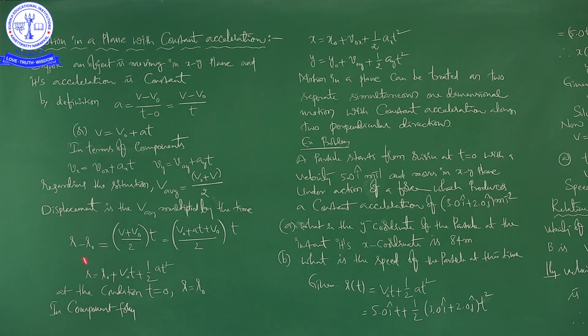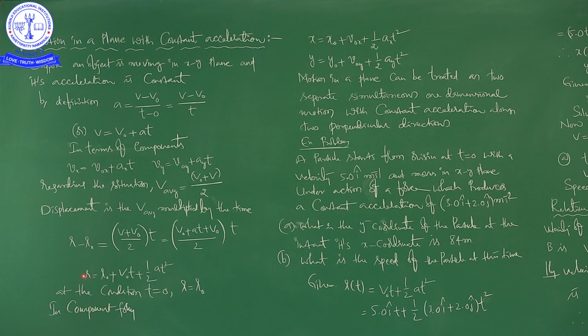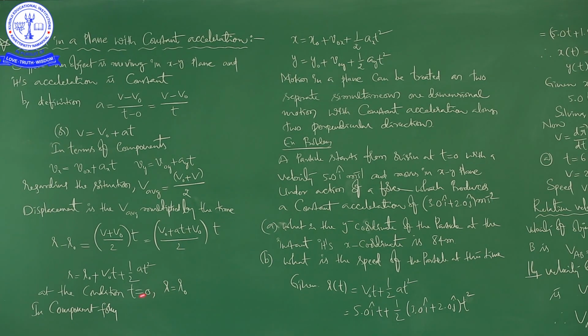So, it is the displacement, and here we are finding the final displacement in terms of initial displacement and V naught, that is initial velocity, time, and 1 by 2 acceleration, time square, okay, right. The same thing will become like this at the condition t is equal to 0, r is equal to r naught. Is it correct or not? You can cross check here itself. You write t is equal to 0 here, then the total term will become 0. Then r is equal to r naught, right.